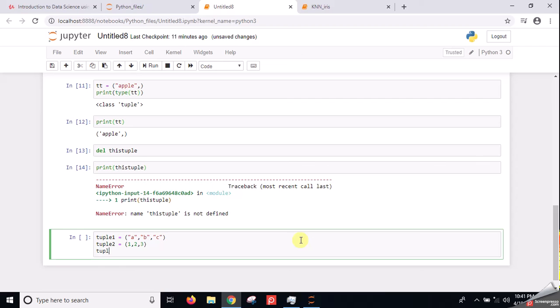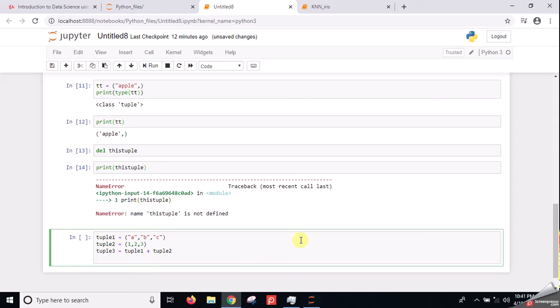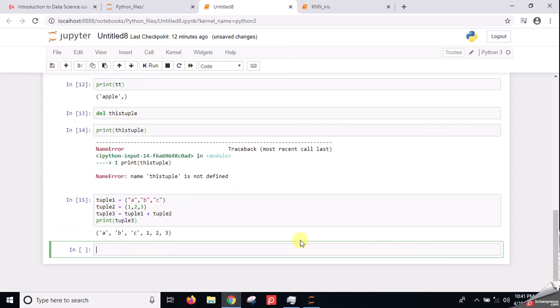Now if I want to combine these two tuples, I can do it by using the concatenate operator, the plus operator, as for concatenation of two lists. Now this is my third tuple, tuple 3, which is the combination of tuple 1 and tuple 2. In this way we can easily combine two tuples. This is simple.